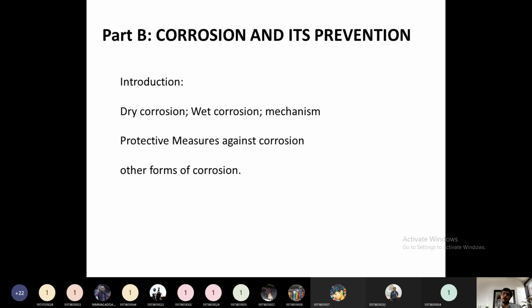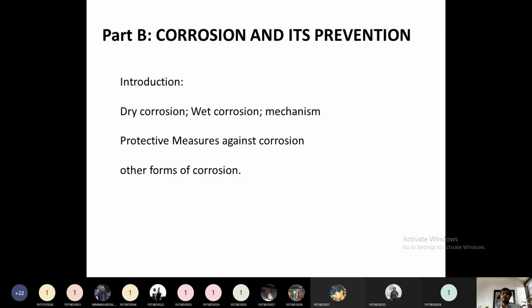Then part B is for corrosion and preservation. So how is the corrosion happening? Okay, there are two types of corrosion: one is dry corrosion and the other is wet corrosion. Okay, what are its mechanisms? How are they taking place? What is the role of humidity? What is the role of water here? Okay, what is the role of environmental gases here?